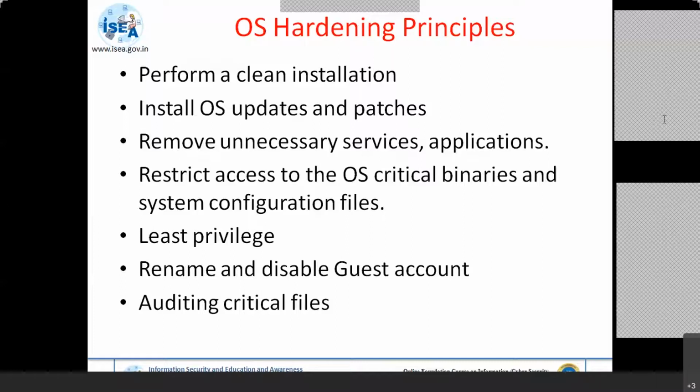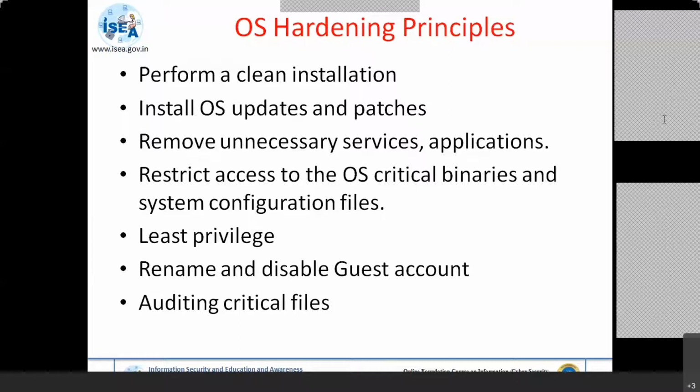So I suggest you please install that Bellark advisor in your system, run that tool and see what the level of your security is and what the missing security patches or updates are which are really needed for your PC. Remove unnecessary services or applications.